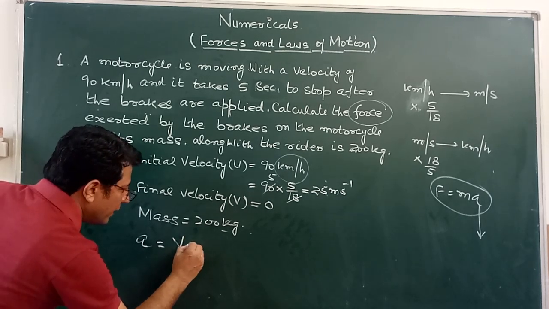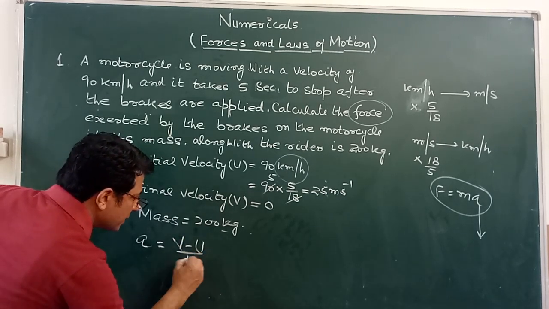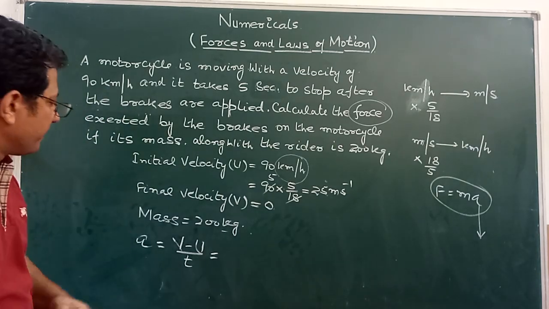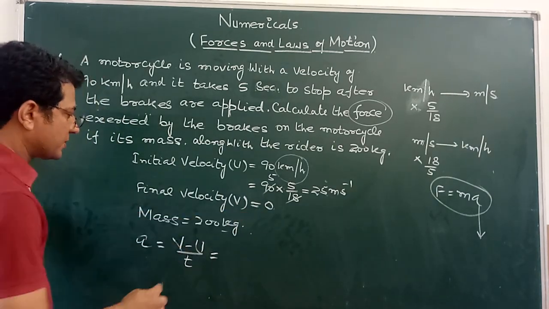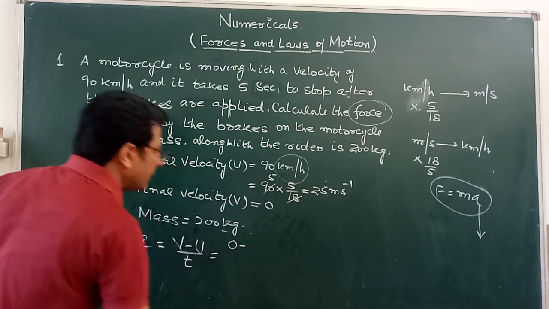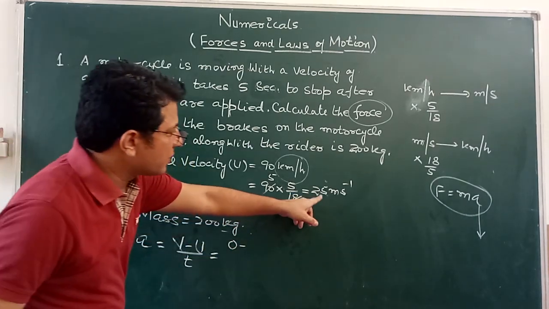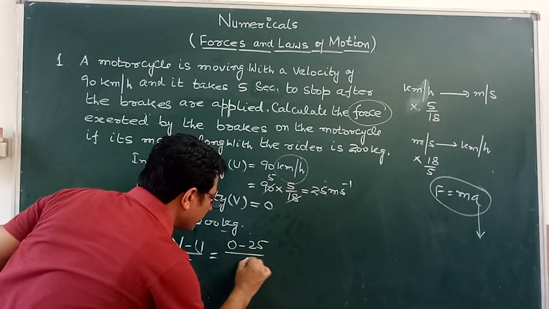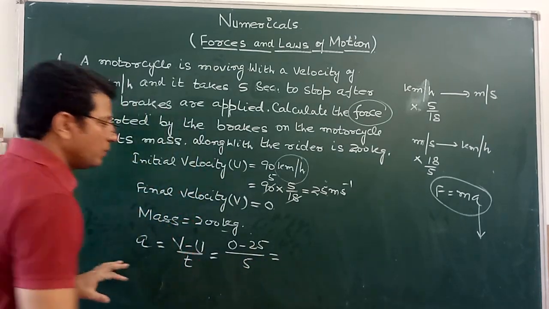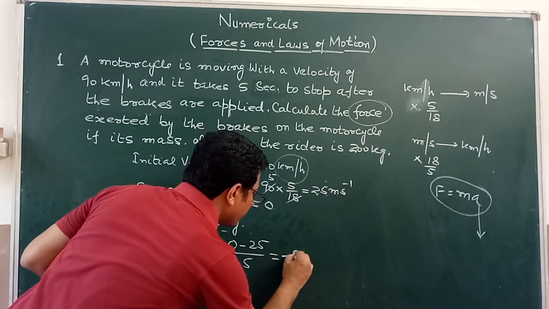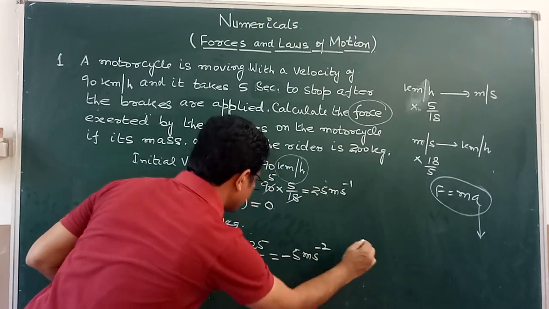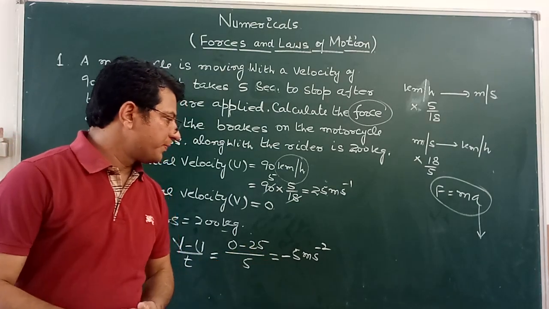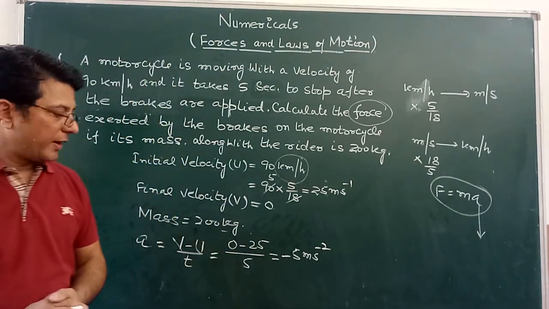In the first chapter, acceleration is equal to v minus u upon t. Here final velocity is 0 minus initial velocity, 25, and time is 5. It is equal to minus 5 meter per second square acceleration. Actually this is a negative acceleration, this is a retardation. Now find out force.